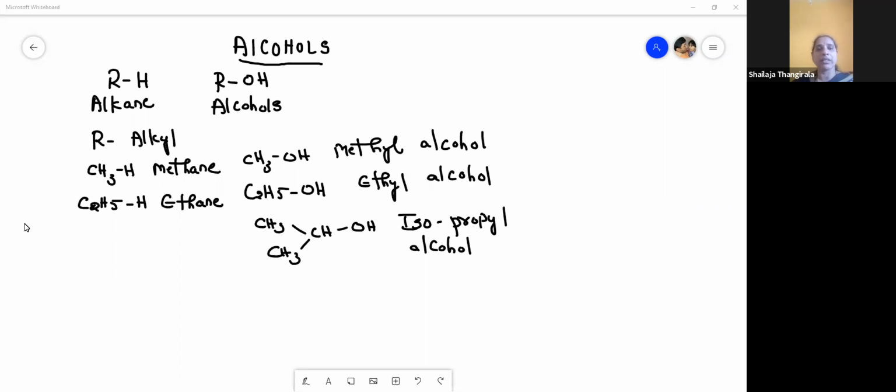In the previous session, we had an introduction to alcohols, their nomenclature, and their classifications. In this session, we will look at the isomeric structures exhibited by alcohols and their preparation.